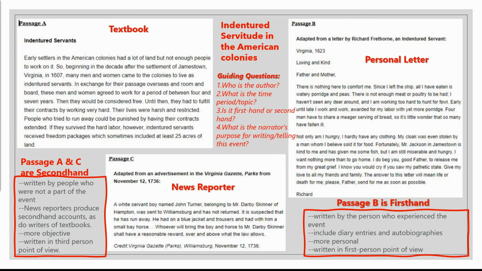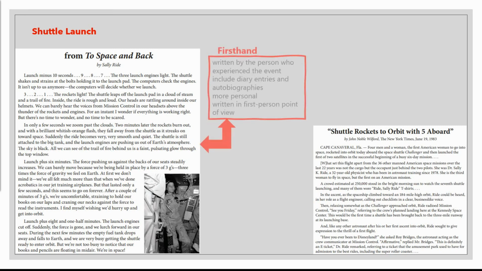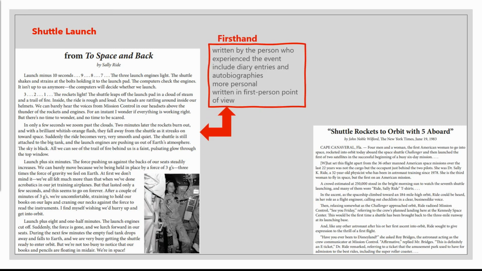Okay, which leads us into digging more into our next skill, and let's look at the shuttle launch to help us with this one. Again, we said that this first passage, written by Sally Ride, is a first-hand account. She's actually including this as a diary entry.